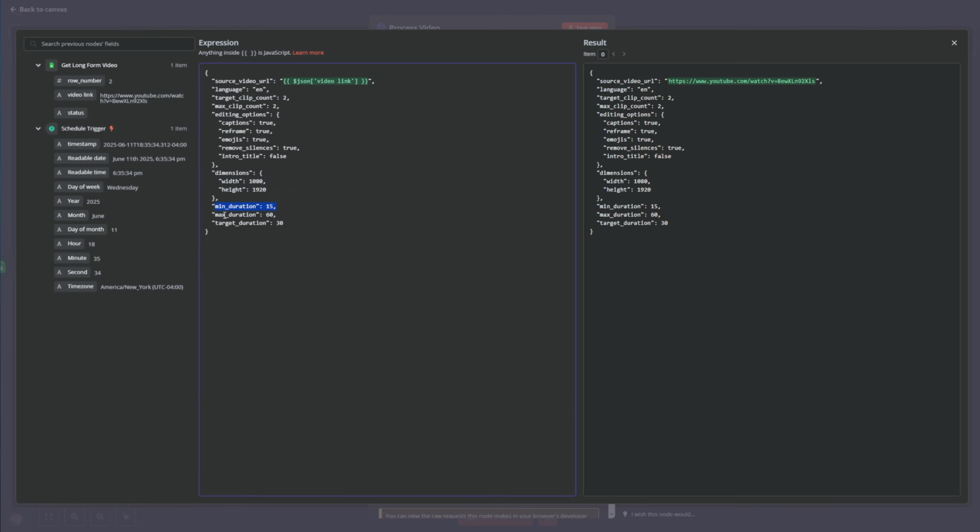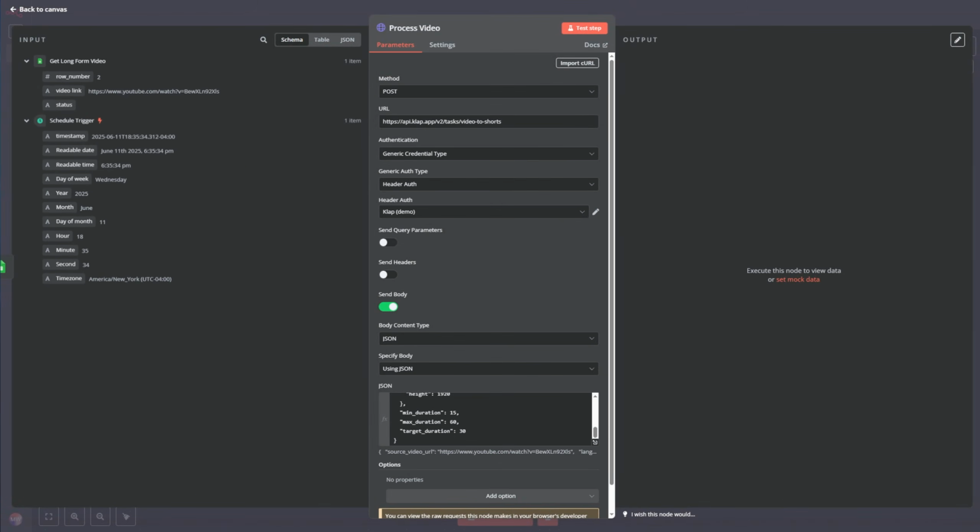And I set the minimum duration and the maximum duration for the shorts. For example, if you also want to monetize on TikTok, it's preferable to have shorts longer than a minute. So you will increase the max duration and you will also increase the target duration and the min duration, so your shorts match the 1 minute mark required by TikTok to be able to monetize them. And that's it. That's everything that you have to set here. After that, you just click on test step.